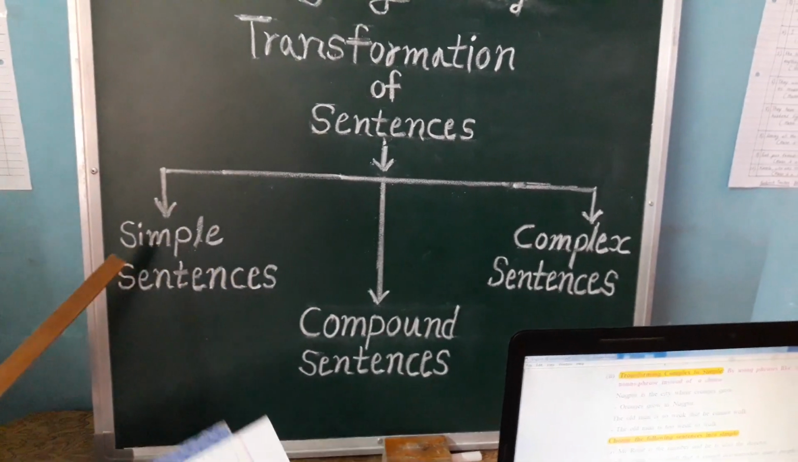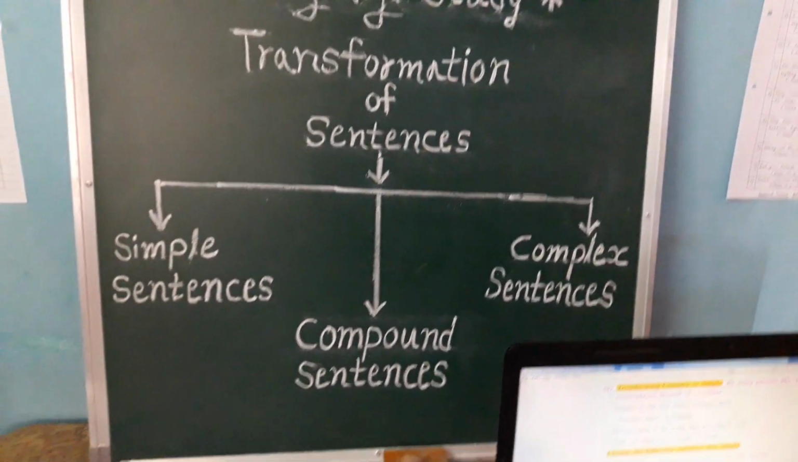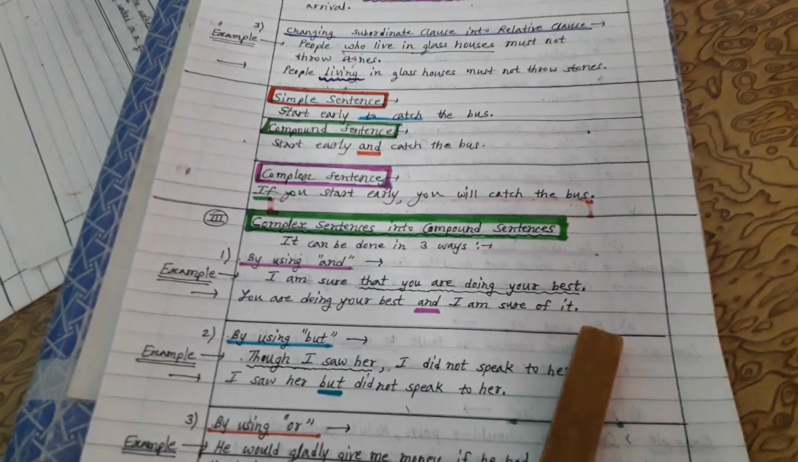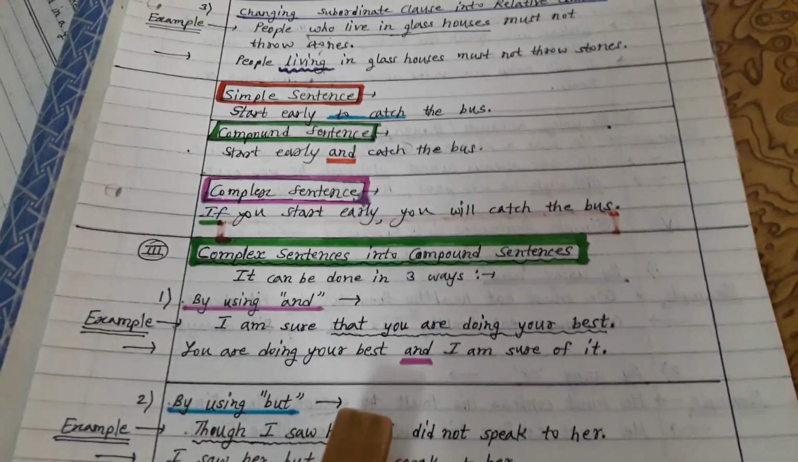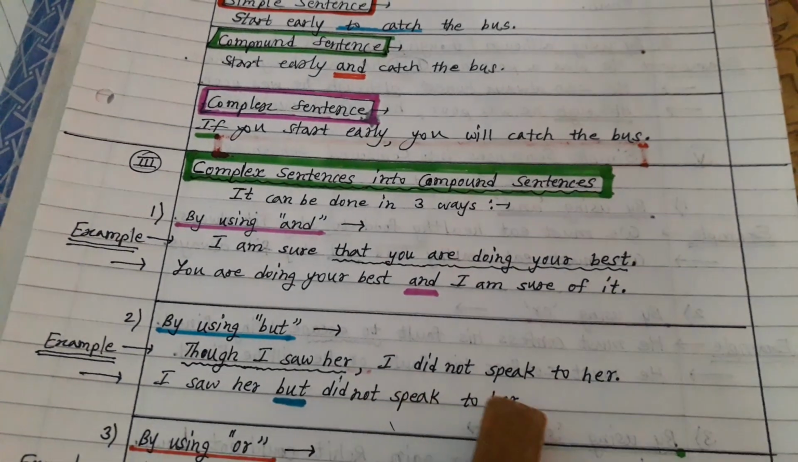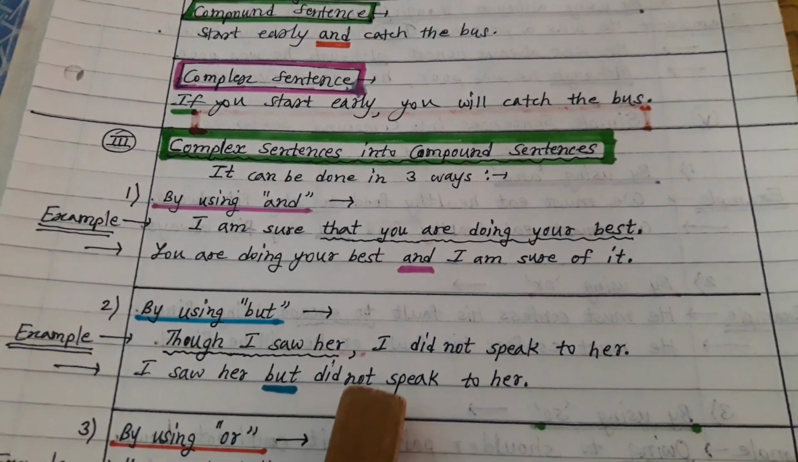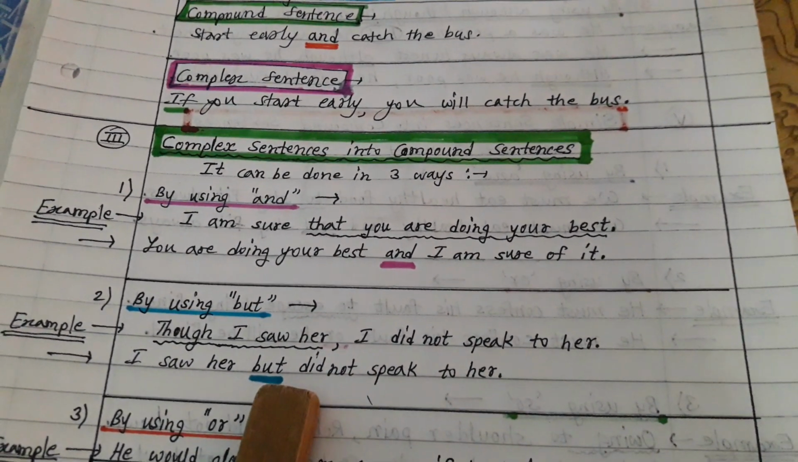By using and, the example is: I am sure that you are doing your best. You are doing your best and I am sure of it. This is the first example. And the second one, by using but: Though I saw her, I did not speak to her. I saw her but did not speak to her. This is the transformation in compound form.